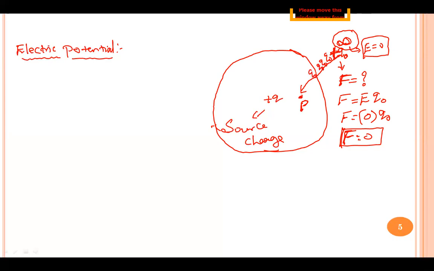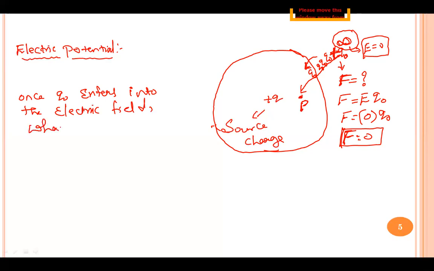Once Q naught enters into the electric field, tell me what happens. Once Q naught enters into the electric field, what happens?